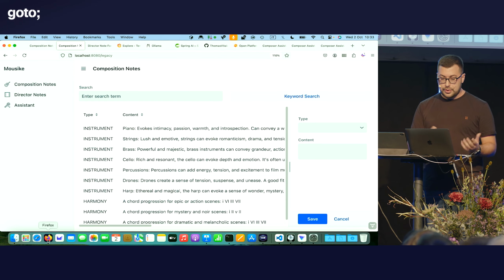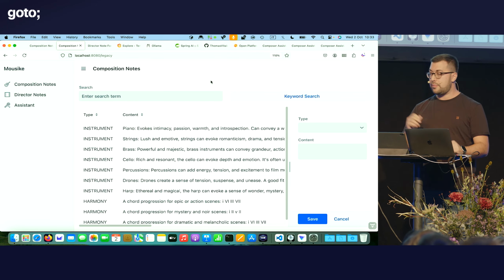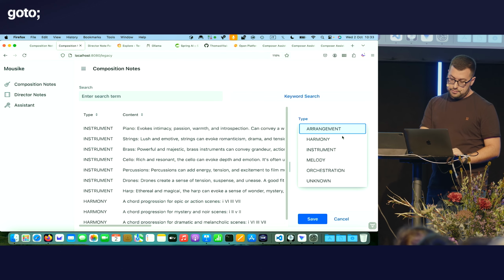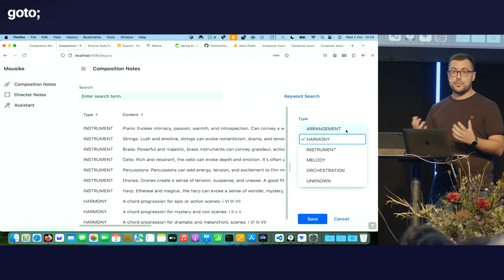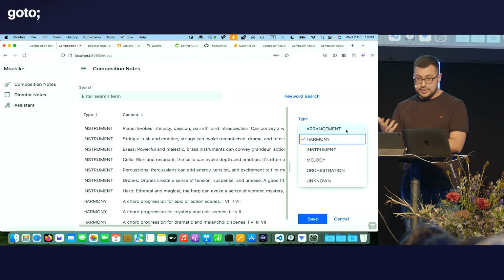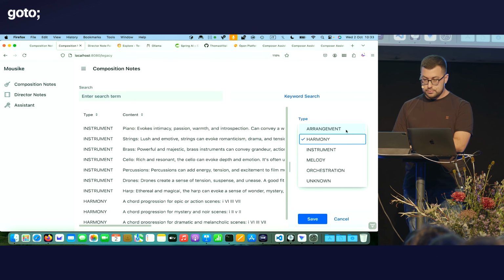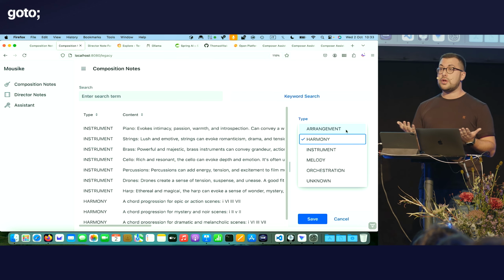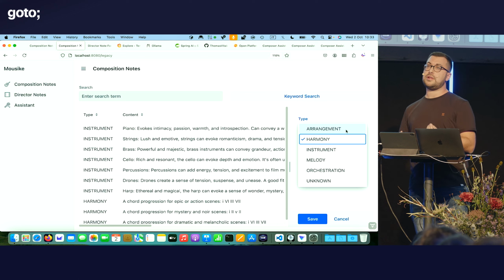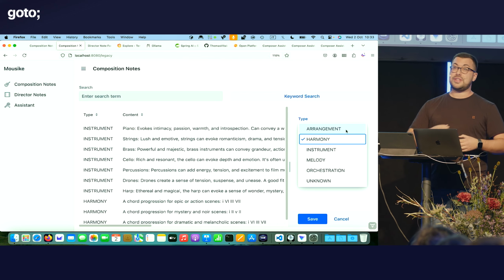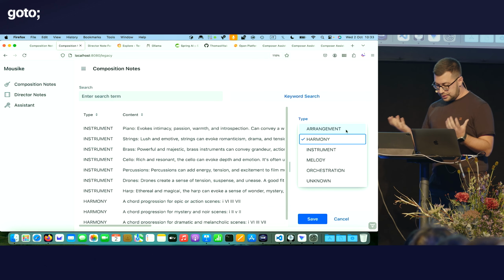The first feature I implemented is a way to insert different types of notes, different types of information, also categorized nicely. For example, one of the categories is harmony. Now in music, when we talk about harmony, we typically talk about chords. Chords are a stack of musical notes. So this is a chord, for example. Now, if we put in sequence different chords, we obtain what we call a chord progression, which is fundamental in a composition. Now, for example, a very popular chord progression used in so many movie soundtracks is the following.